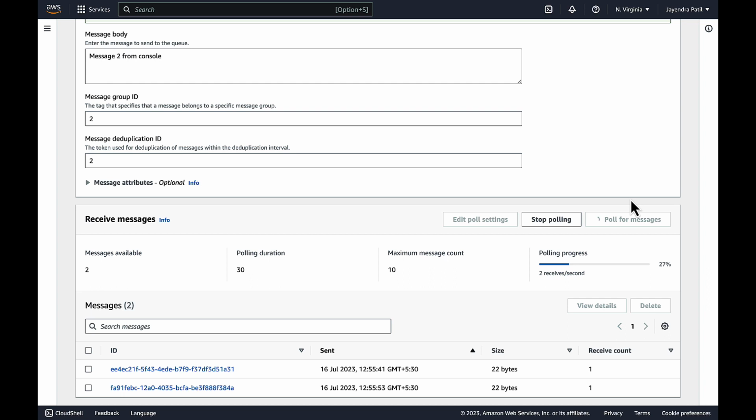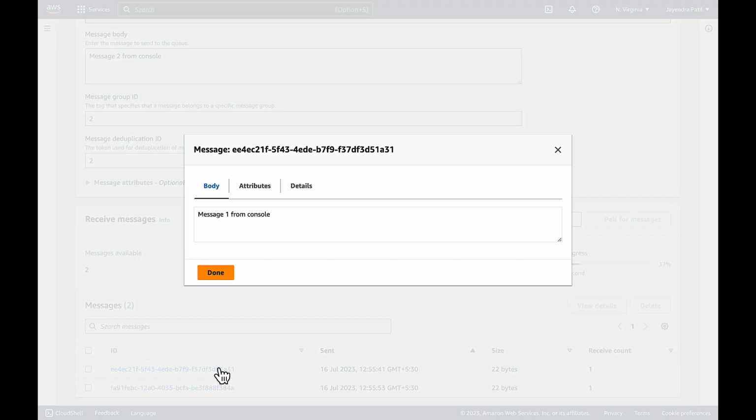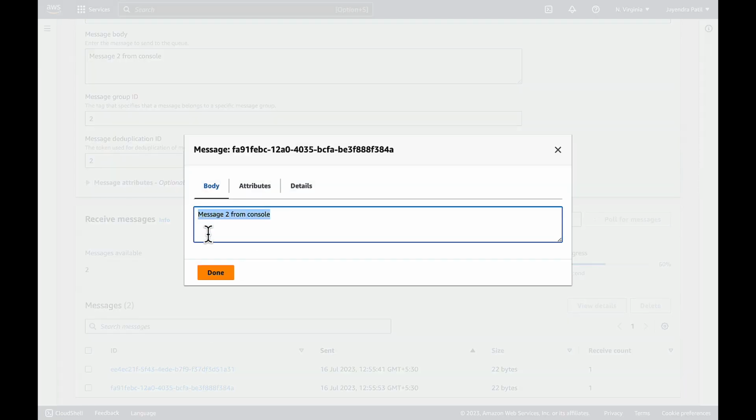Let's check the body of the messages. And the first one matches the message1 from console. And the second message shows the message2 from console. However, it has a single copy, even though we tried to push in duplicates.